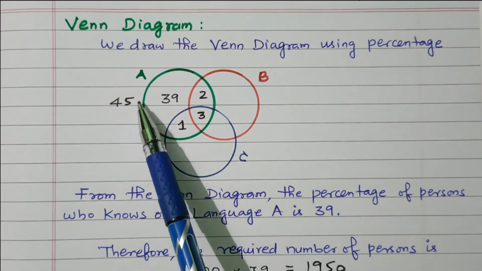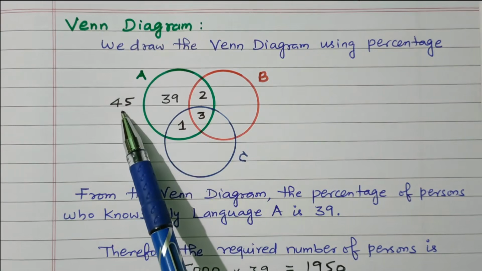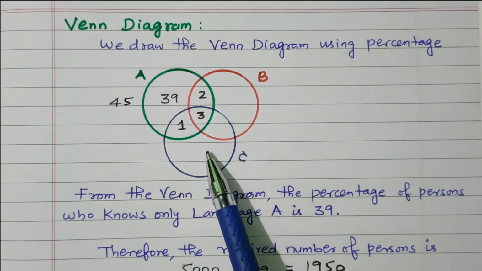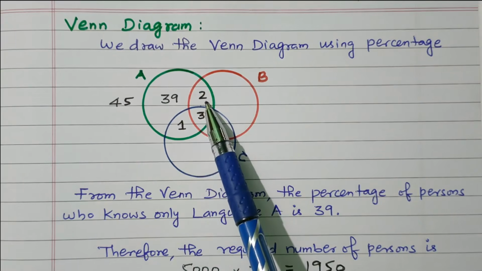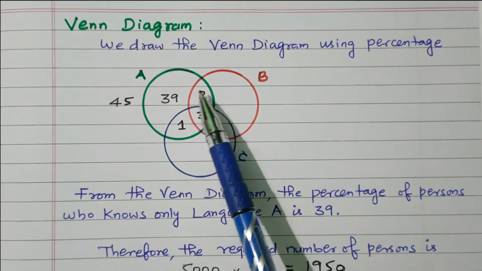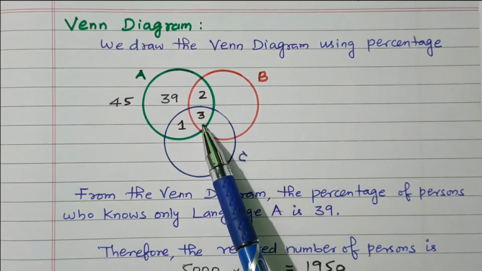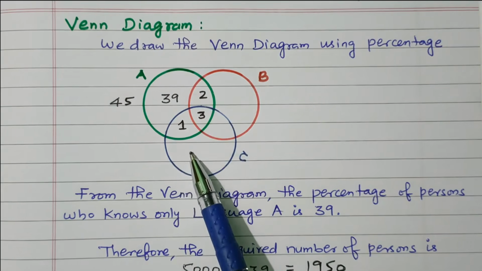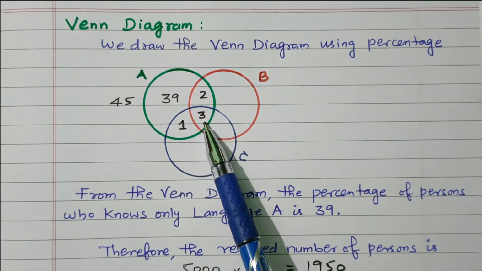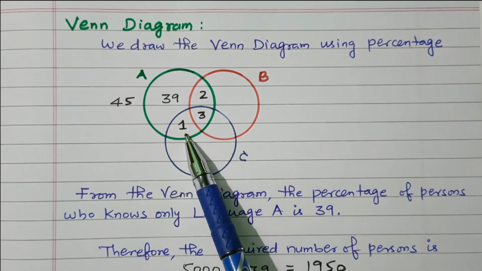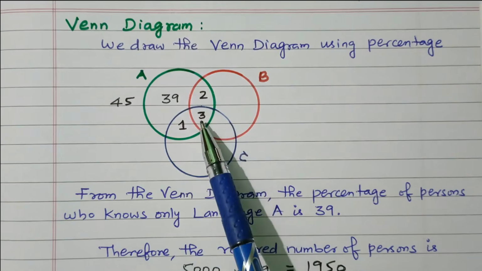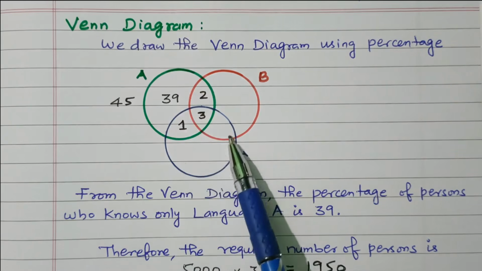Right? So language A is known by 45%. These 3% of the population know languages A, B and C. These 2% know A and B. Total 5%, in that already 3% is filled, so 5 minus 3, 2%. A and C, 4%, so 4 minus 3, 1%. This 1% of the population knows A and C. These 2% know A and B. Out of that, 3 know all three, A, B, C.